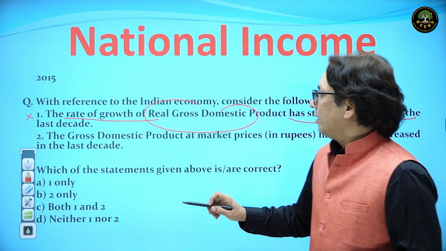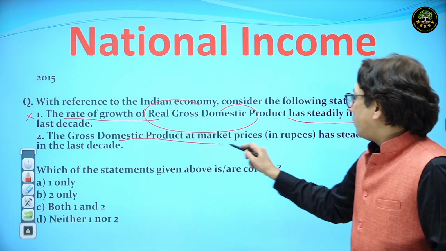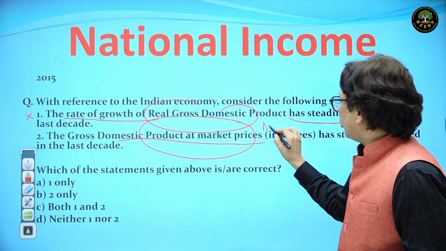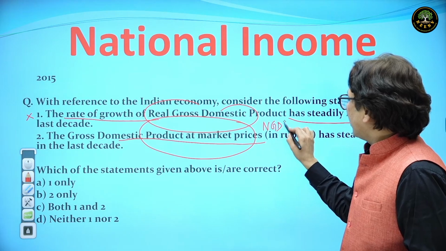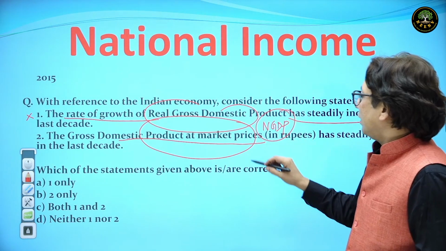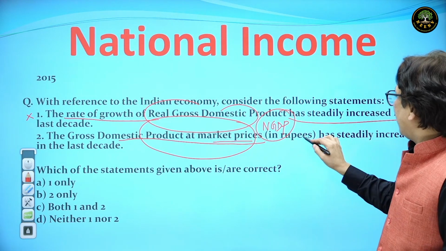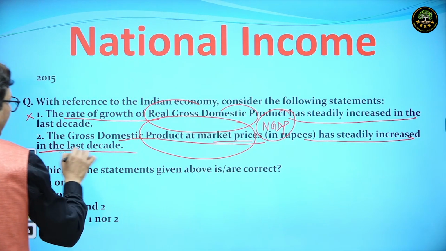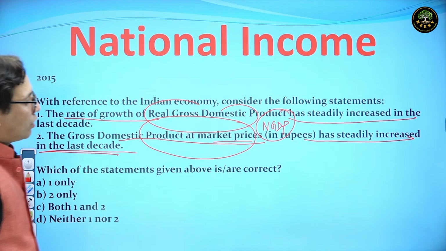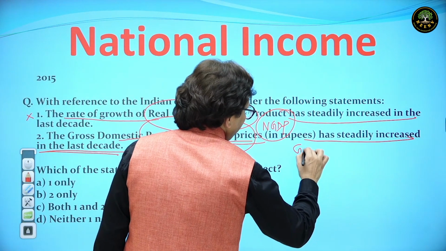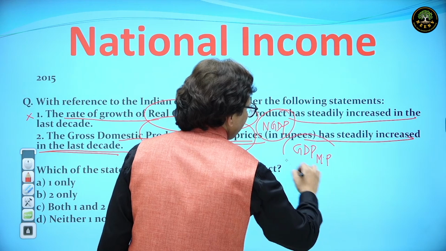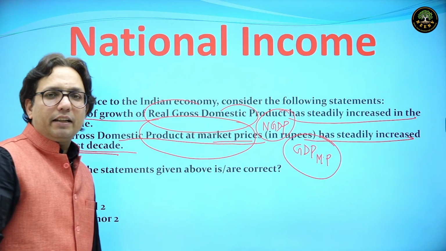Second statement, the GDP at market price. When I say GDP at market price, I am talking about nominal GDP, GDP at current prices. The statement says GDP MP has steadily increased in the last 10 years.